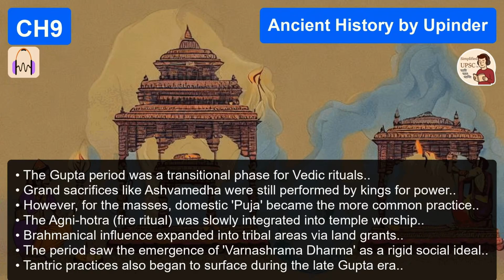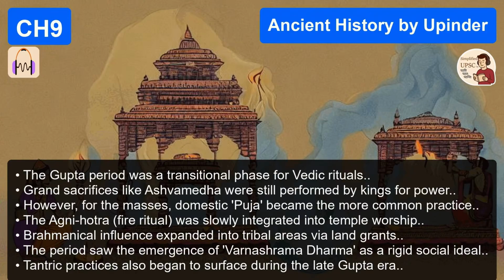Let's try and visualize this vibrancy. Section 5, Aesthetics. Art, architecture, and literature. I feel like this is the expert's favorite section. I confess it is, because this is where the term classical is actually justified. It's not just a nationalist label. There is an aesthetic principle at work here.